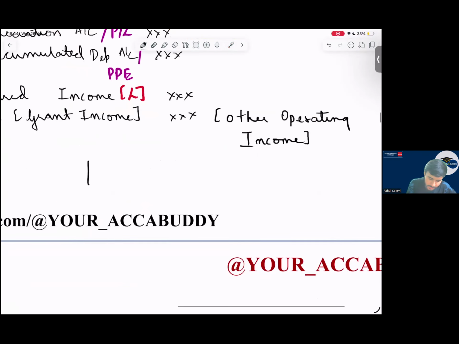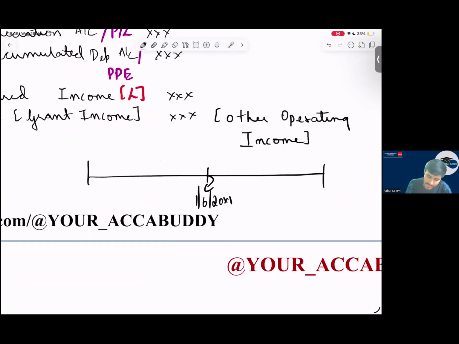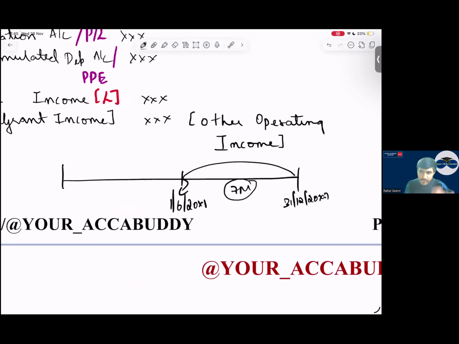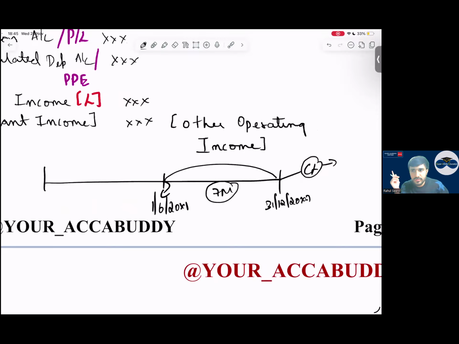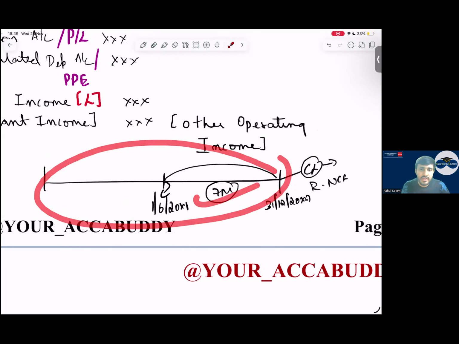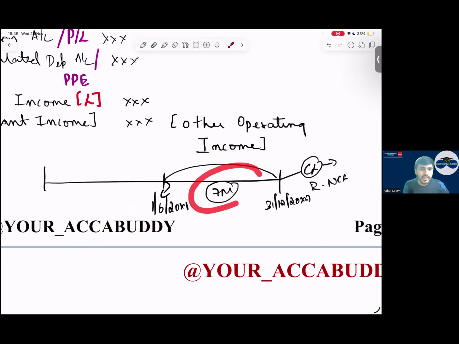Read the question carefully. If the question says we have received the grant on 1st June 20X1 and year end is 31st December, what will we do? For 7 months we will recognize in P&L. Yes, sir. So the current liability will be the amount taken for the next full year, and the remaining will be non-current liability. Do not take the full 12 months into P&L straightaway. Only 7 months you have to take into P&L.